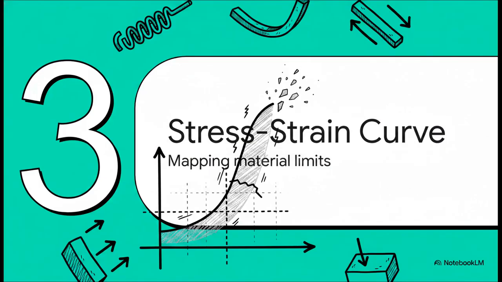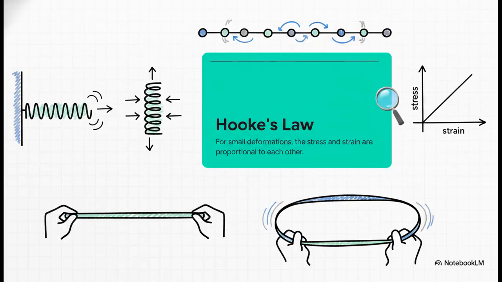Now that we've got our terms down, let's hit Section 3, the stress-strain curve. What's so interesting about this concept is that it acts as a literal map of a material's lifespan under pressure. It all kicks off with Hooke's law. Think of this as the golden rule for small deformations. For minor stretches and squeezes, the stress and strain increase perfectly in tandem, creating this nice linear relationship. Basically, you double the pull, the material doubles its stretch. Let go, and it bounces right back.